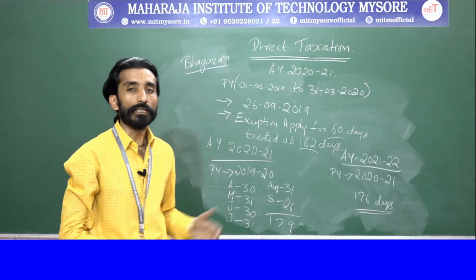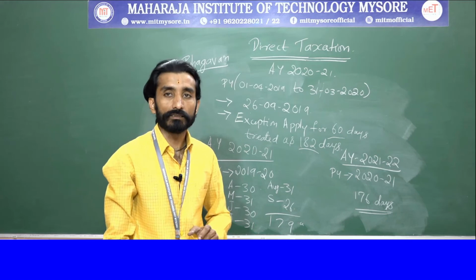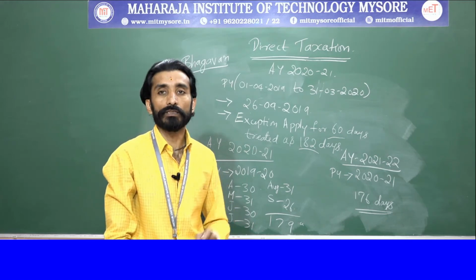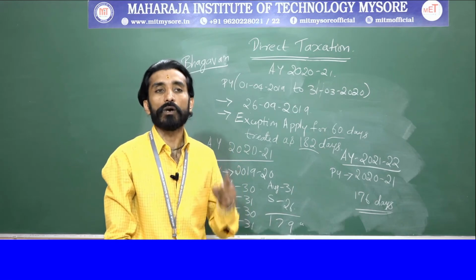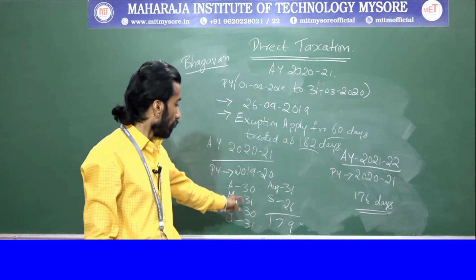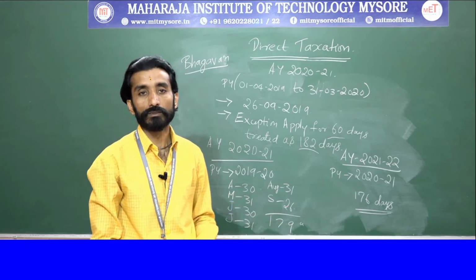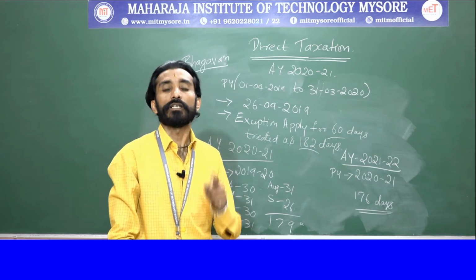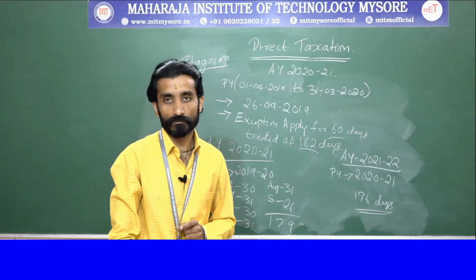Clear? Where your condition requires 182 days or more, he is there for 179 days. So, what does it mean? Mr. Bhagwan is not satisfying the condition, right?